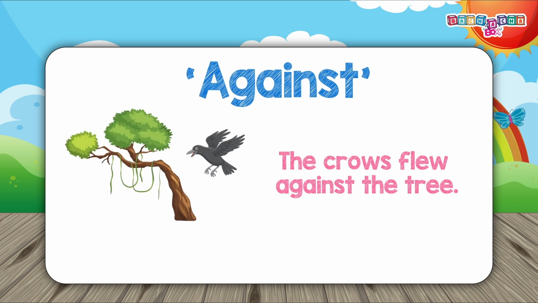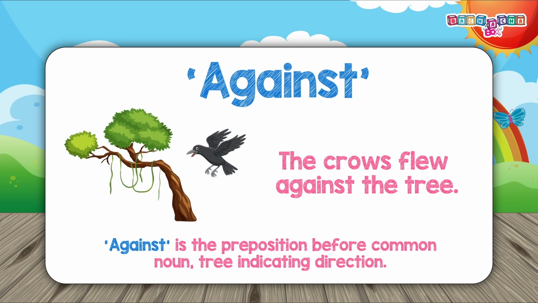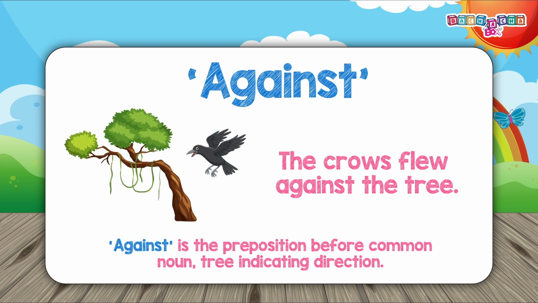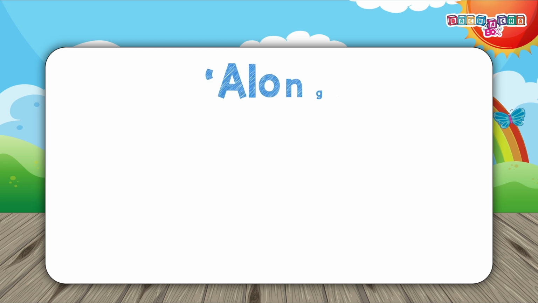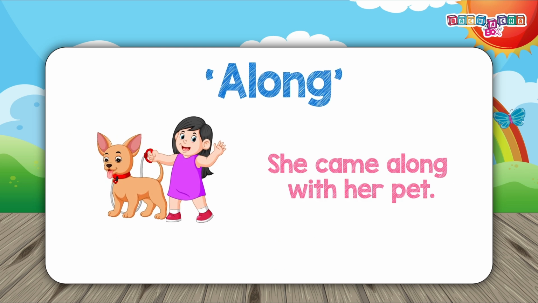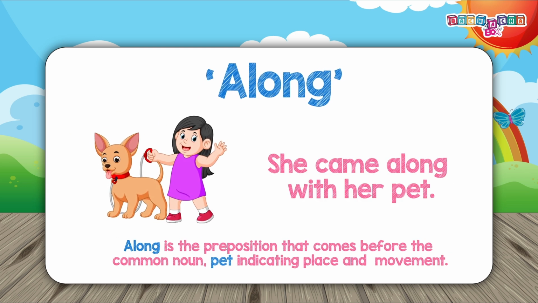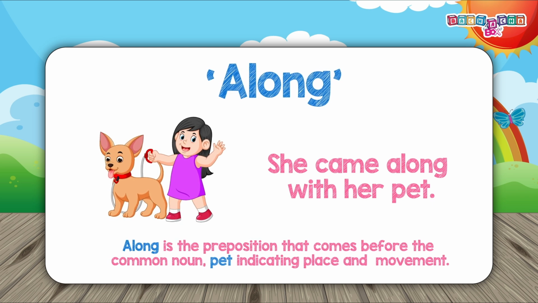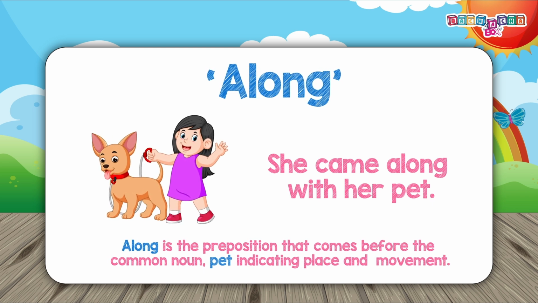Against. The crows flew against the tree. Against is the preposition before the common noun tree, indicating direction. Along. She came along with her pet. Along is the preposition that comes before the common noun pet, indicating place and movement.